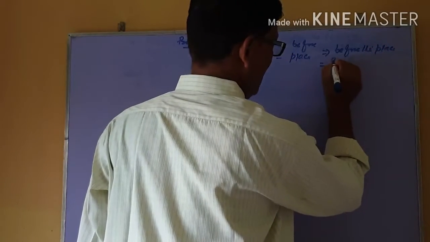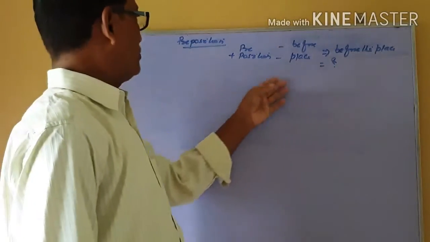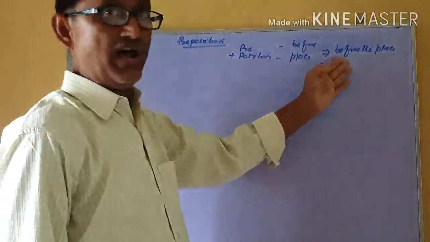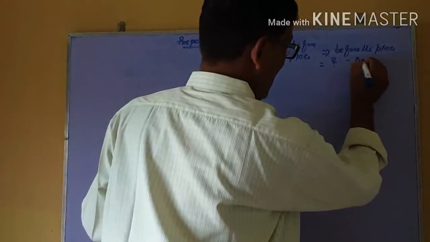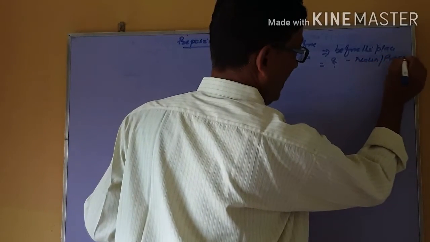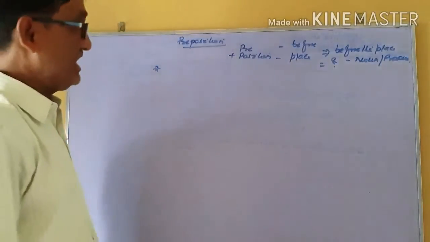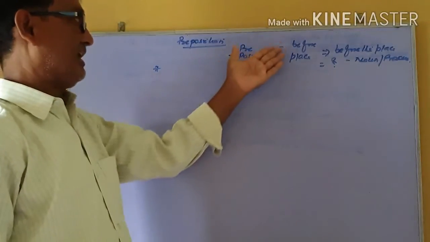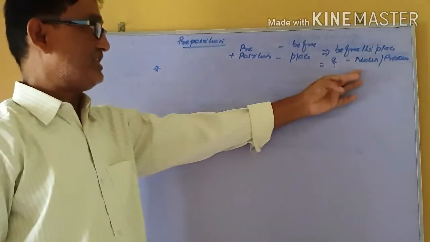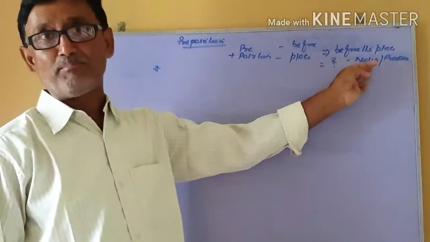Where are we going to use this preposition? Preposition is to be used before noun and pronoun. Then its definition is very clear from the structure of this word: the word which is placed before a noun or pronoun is called a preposition.